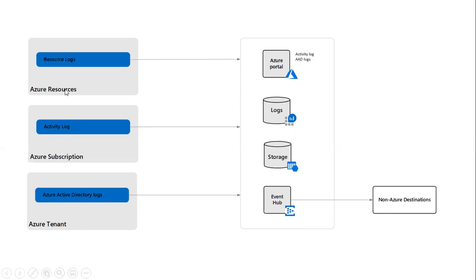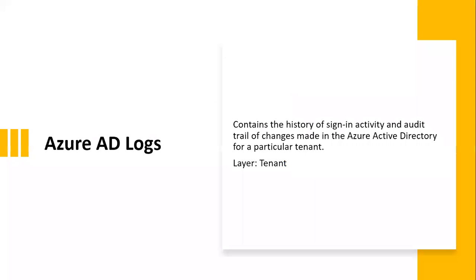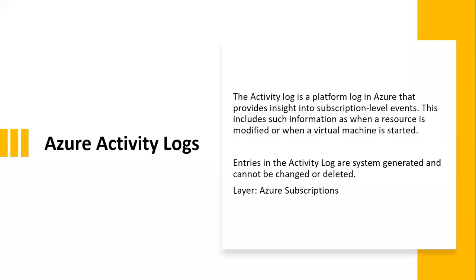And any changes done at the resource, you will see at the resource logs. Okay. So Azure AD logs, we said it is done at the Active Directory level, and these logs are at the tenant level. You can see them on the tenant layer. And then you have activity logs. These activity logs provide you insight at the subscription level events. What happened in your subscription? If you want to go and see, you can see that in the activity log.